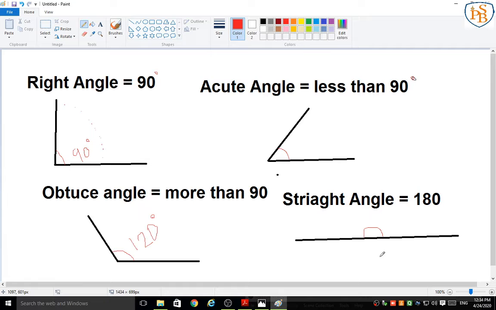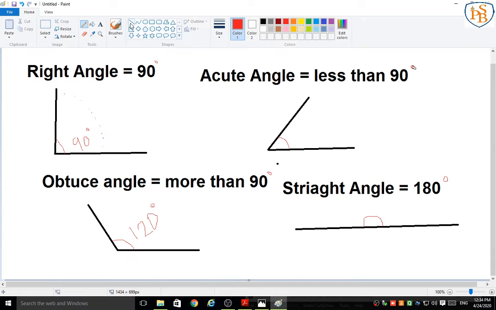Also we have one more angle that is called the reflex angle. Okay, reflex angle means it is more than 180 degrees. I will show you, wait a minute.